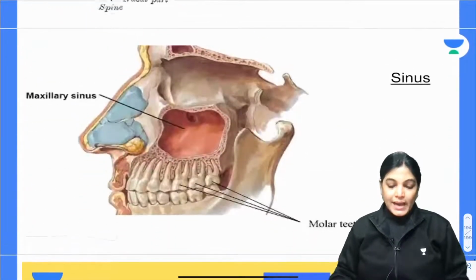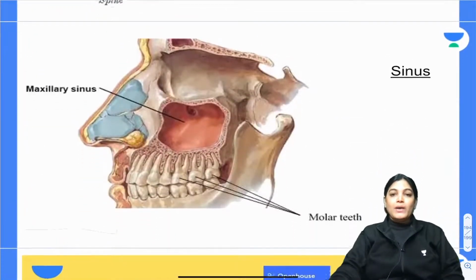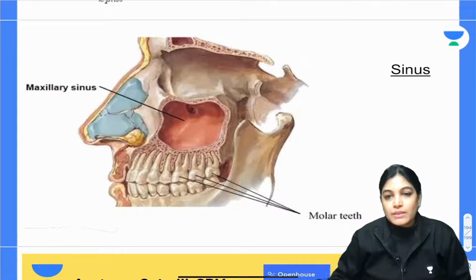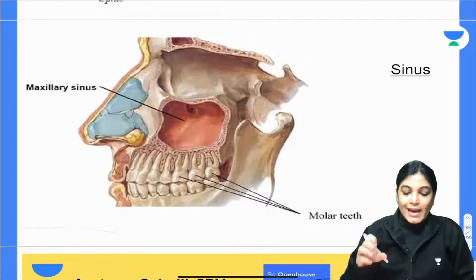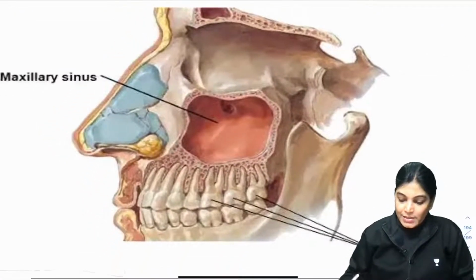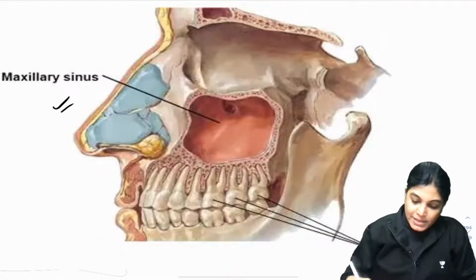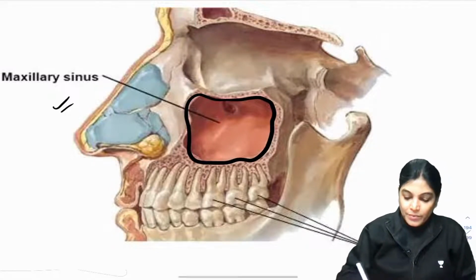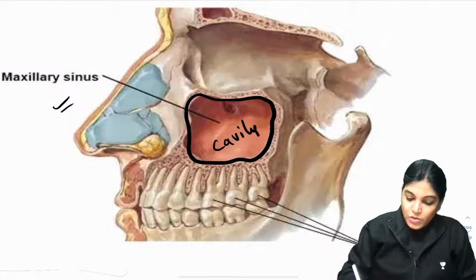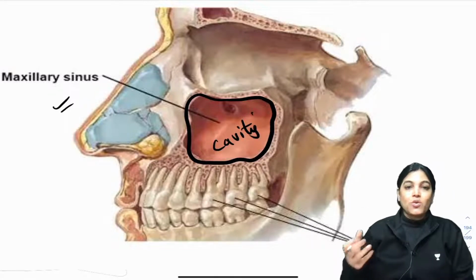Now, the next term which you have to know is sinus. The word sinus is used in some bones. For example, if I enlarge this diagram, you can see this is the maxillary bone, which contains a cavity inside. The word sinus means a cavity. So, when a bone has a cavity inside, it is called a sinus.